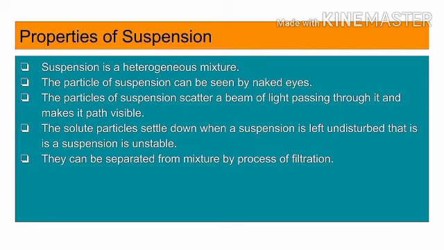Properties of suspension. A suspension is a heterogeneous mixture. The particles of a suspension can be seen by the naked eye. The particles of a suspension scatter a beam of light passing through it and make its path visible. The solute particles settle down when left undisturbed, that is, a suspension is unstable. They can be separated from the mixture by the process of filtration.